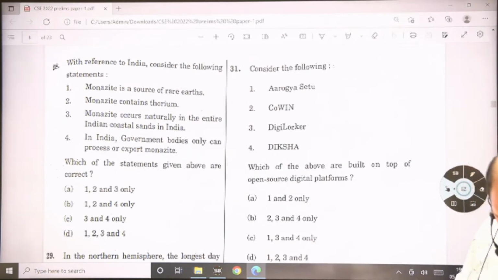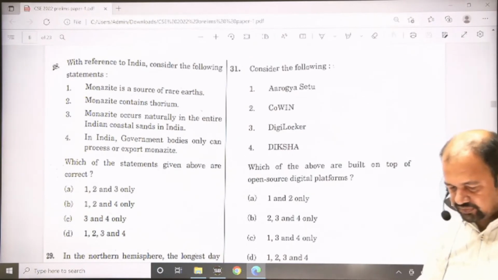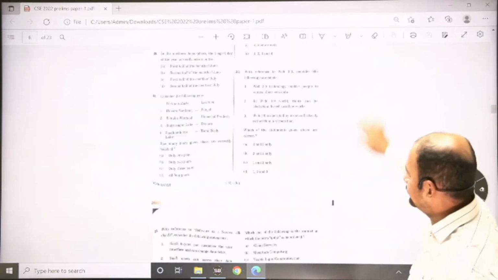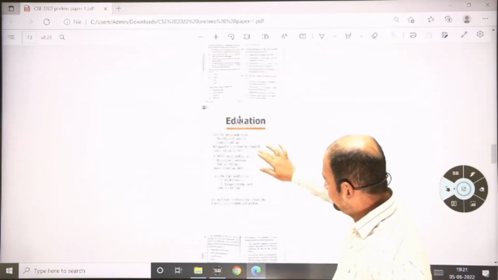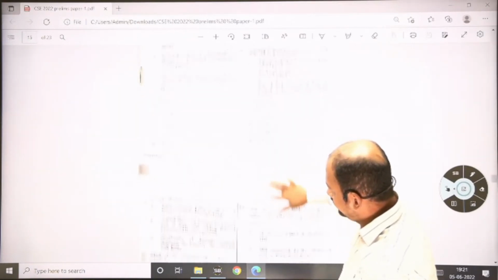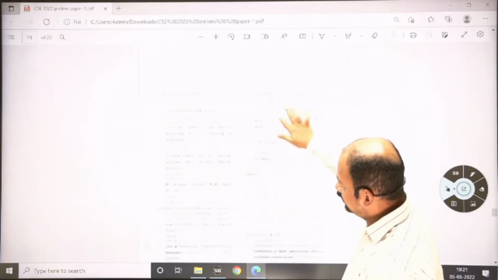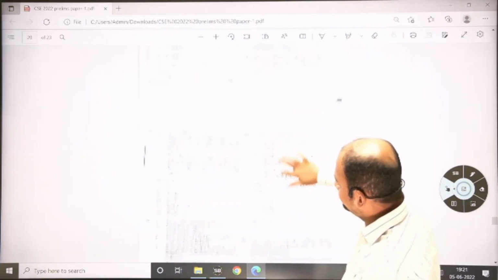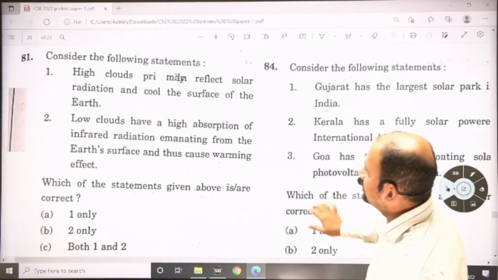Now another section of geography, which is from question number 81. Question number 81, consider the following.